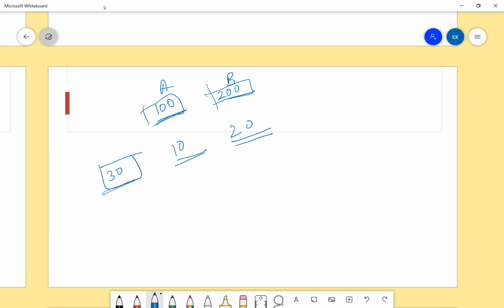Should they divide it equally? I mean, if you are B and your partner is A, if he has worked half as much as you, will you share it equally 15-15 among yourselves? No, no. So you will distribute it in the ratio you have worked, right? Yes, yes. Everybody guys, any doubt till now?